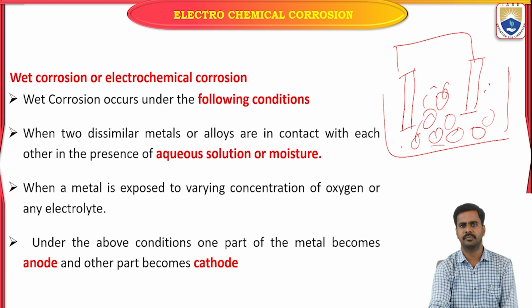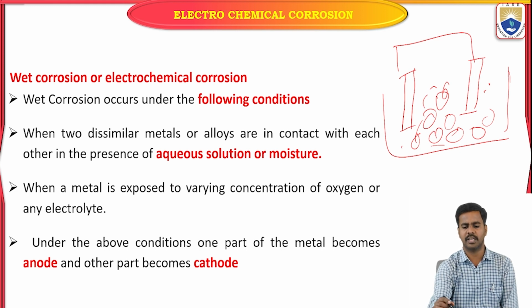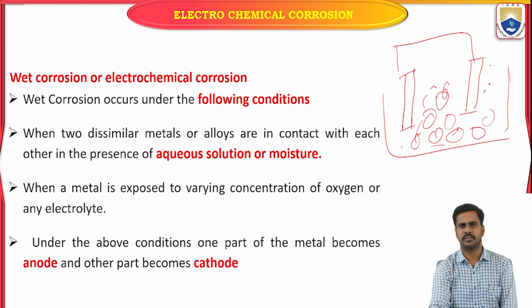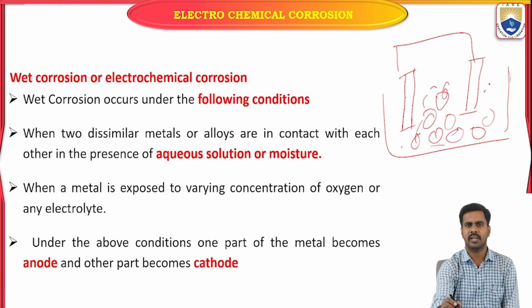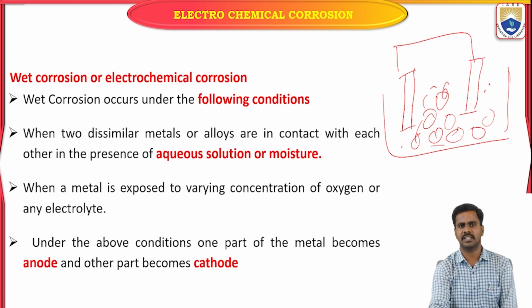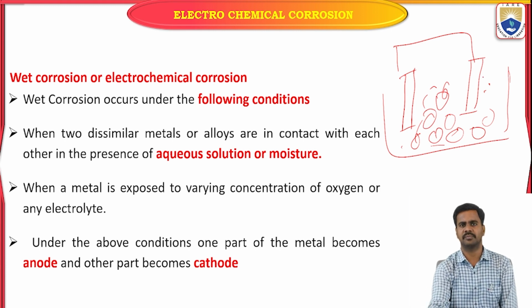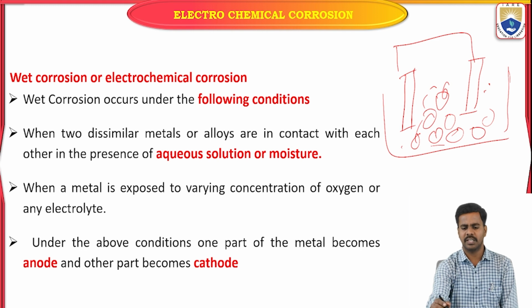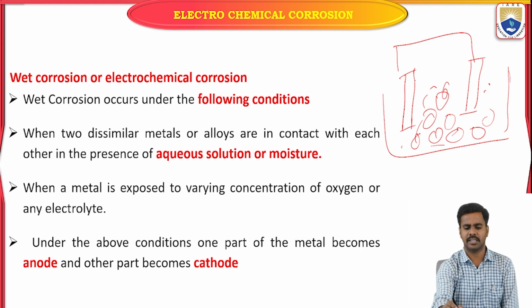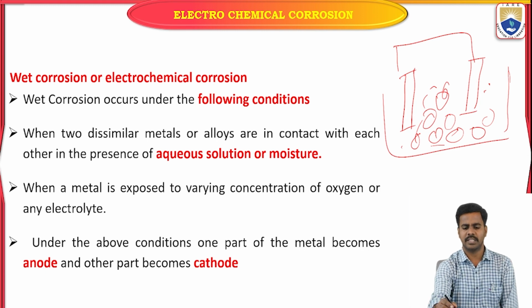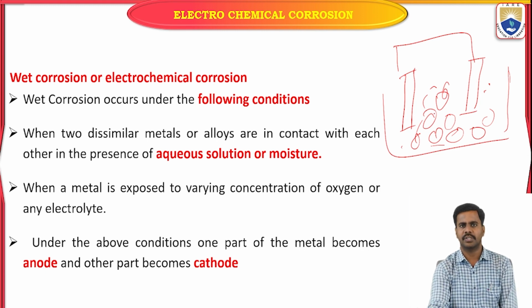If you see this possibility of electrochemical corrosion, it looks like the construction of an electrochemical cell. An electrochemical cell is constructed by two different metals which are connected with each other, and out of these two metals, one metal acts as an anode and one metal acts as a cathode. These two metals are dipped in some solution which acts as an electrolyte.